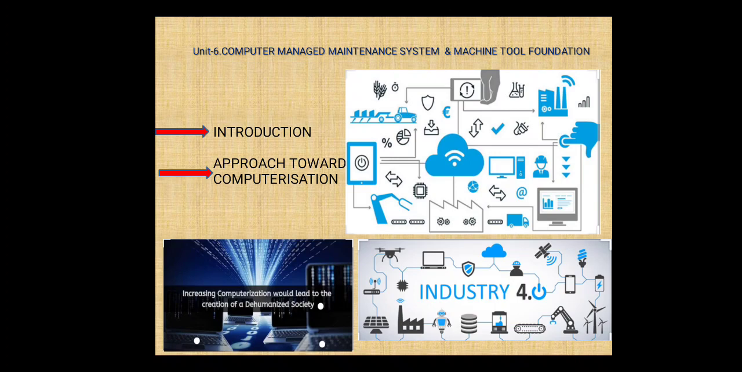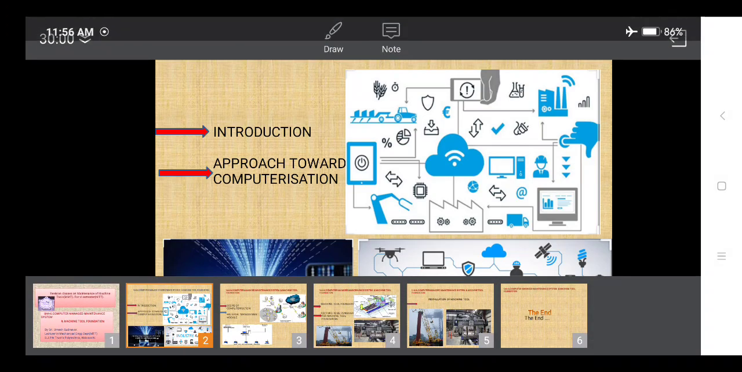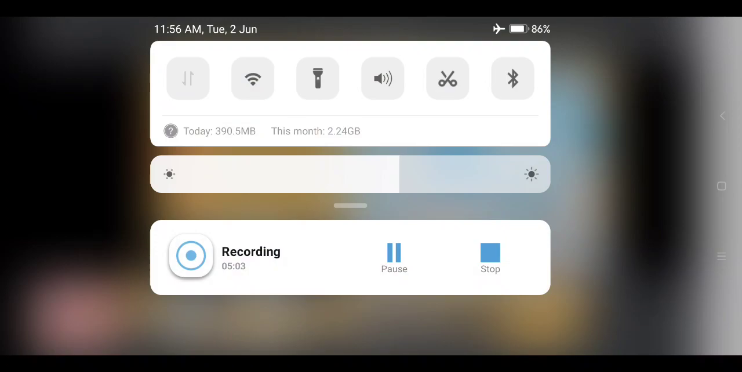CMMS is not any new system. It is traditional maintenance, but it makes use of computers for quickly and efficiently deciding, planning and organizing various jobs for systematic plant maintenance. That is why, while doing the maintenance system, CMMS plays a very important role. So this is all about the introduction part of the CMMS.